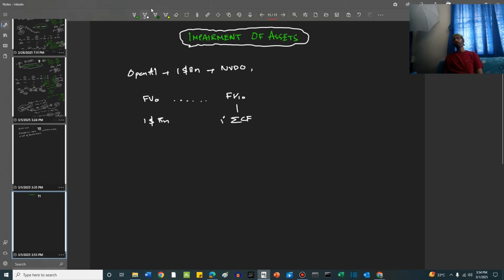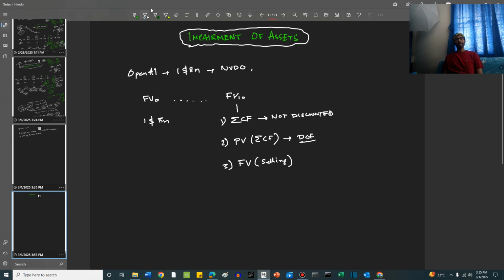This is one way. Second is present value of the sum of all future cash flows. This is basically the discounted cash flow model. The first one is not discounted. The second one is discounted with DCF. And the third method is fair value if the product is sold.